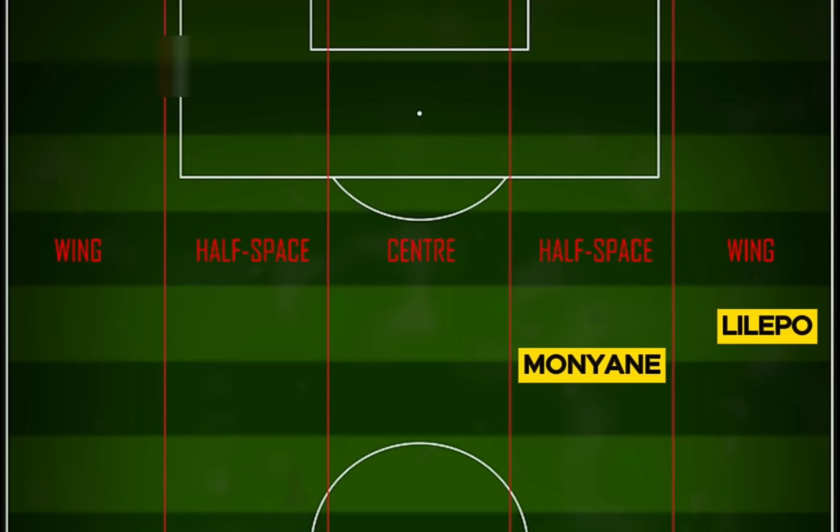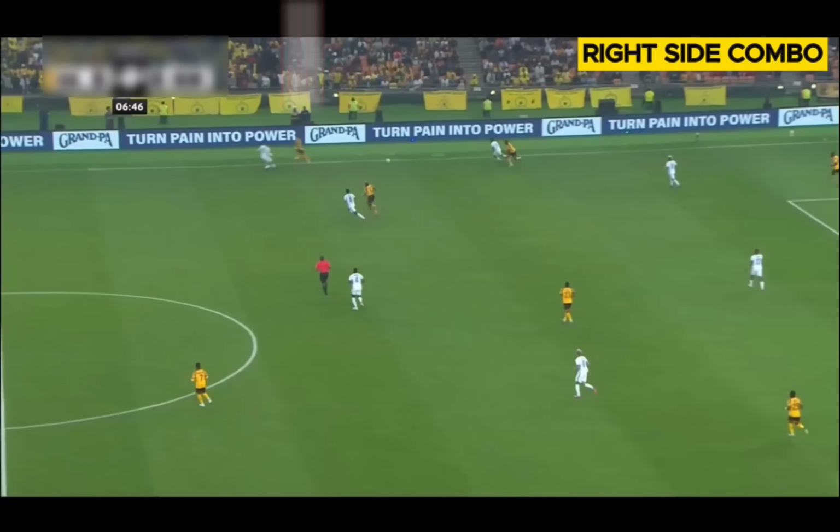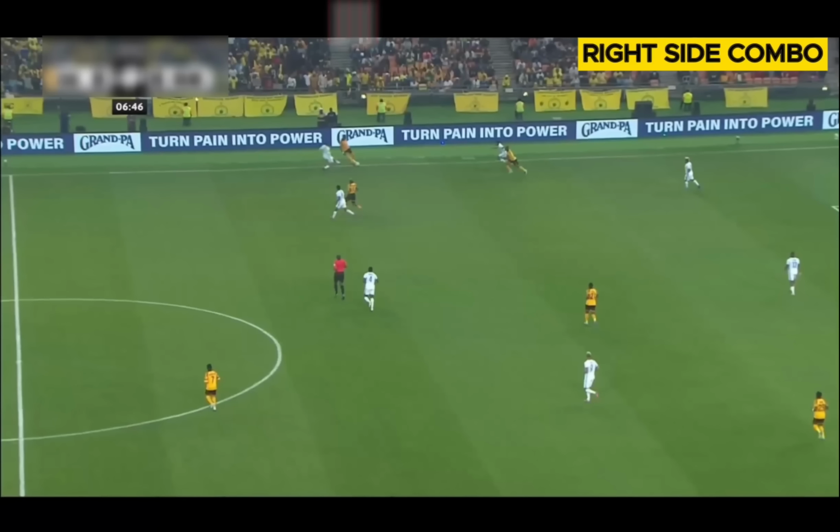Now Chiefs' plan, since Lilepo is very comfortable operating in the half space, is to have him stretch the pitch, because then they will have Munyane with his electric pace bursting down through the half space. You can see how they do this. There is Munyane playing the ball to Lilepo, who's holding his width, and then Lilepo gets the ball. And when he gets the ball, look at Teto.